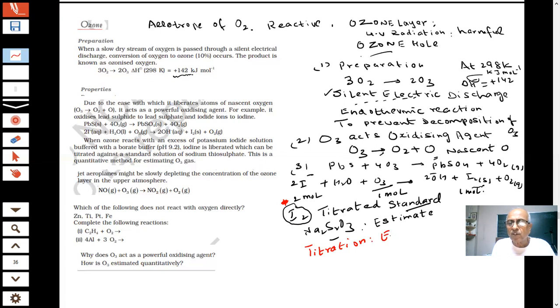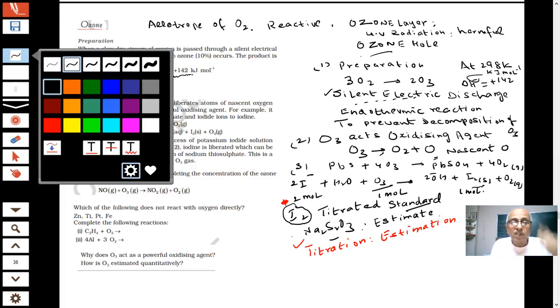This was an important question asked in the board exam. Such questions can be given in the paper, so wherever a question is possible, we will try to see what questions can be given.